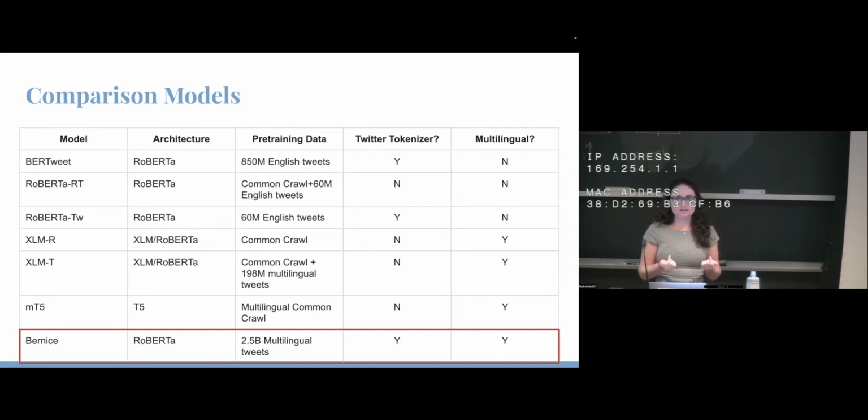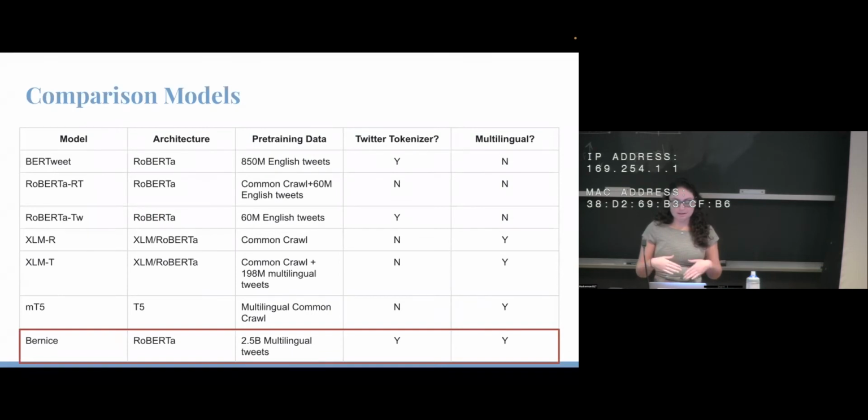Although using XLMR, it does not have a tokenizer specific for tweets. XLMT is relatively new. It is a model with a second pre-training on multilingual tweets. It starts from XLMR and then continues on to train on about 200 million multilingual tweets. So this is really great. It got to see a lot of tweets, but is still using that original XLMR tokenizer.